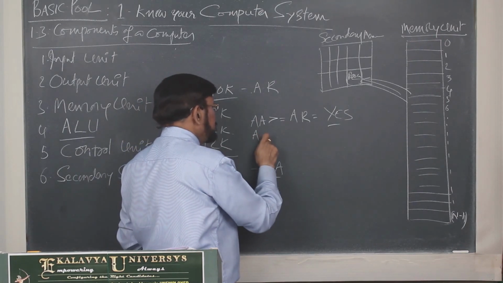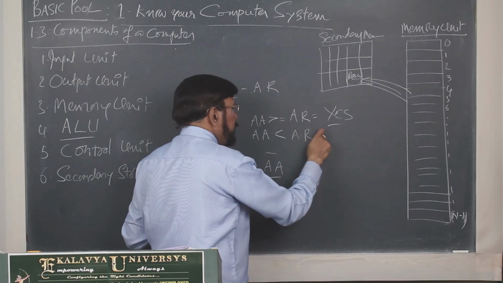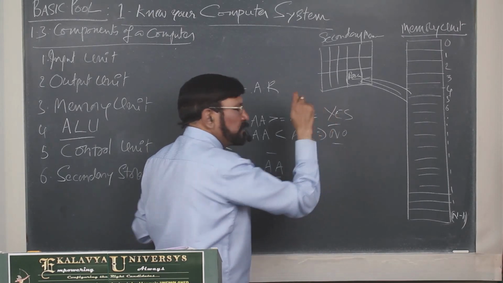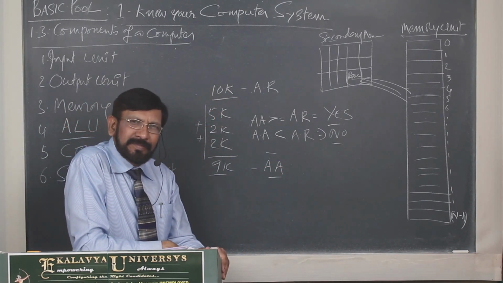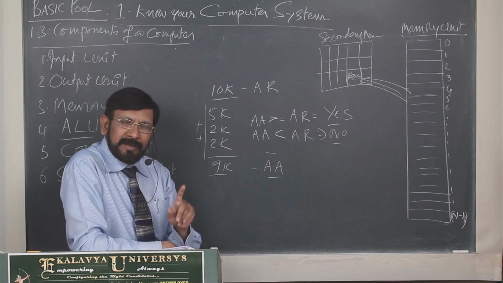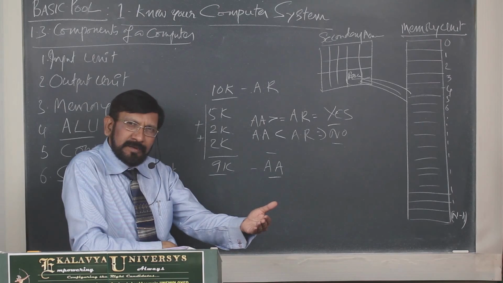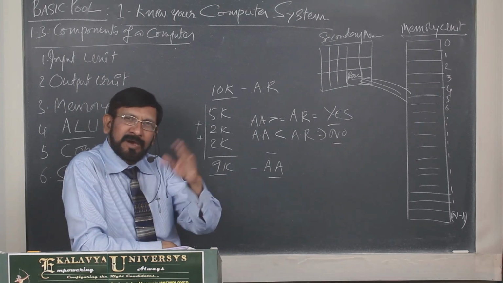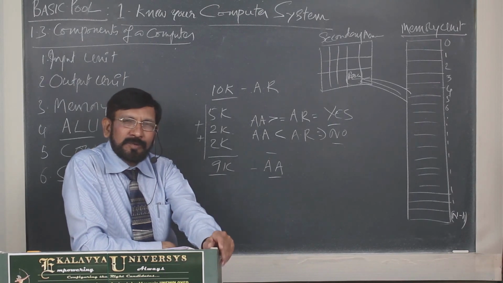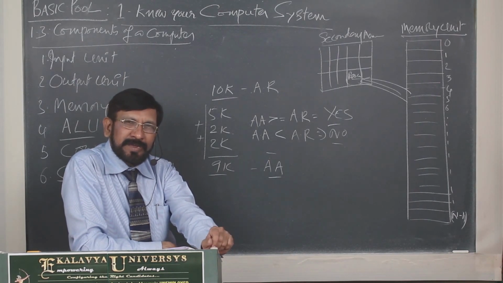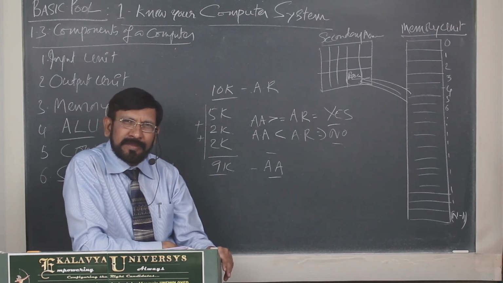But in this case, amount available is less than amount required. Then what is your decision? No. By this example, what can you understand? You can understand most of our decisions are based on arithmetical and logical operations. Understand? Already I gave you one example, working day. Working day is a condition. You are a college student.